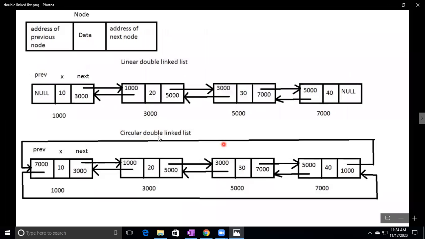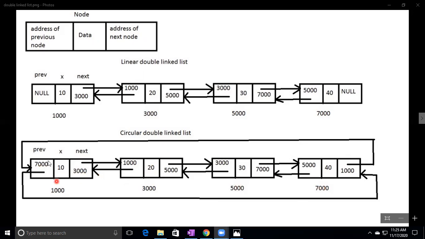Okay. Next is the circular double linked list. Circular double linked list means it is also a collection of nodes in which the last node maintains the first node's address, and the first node maintains the last node's address. That's why we are calling this circular. Here, the null values were there. Now observe, this first node is holding 7000. 7000 is the address of the last node.